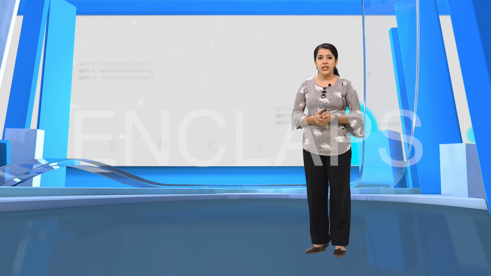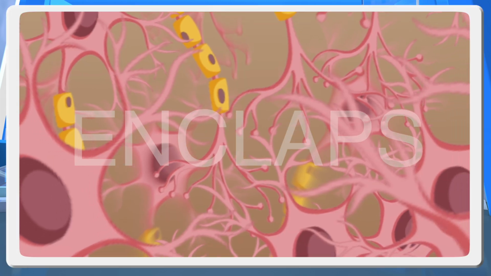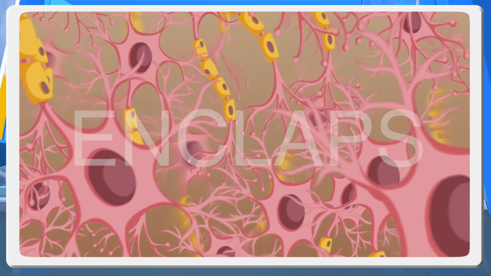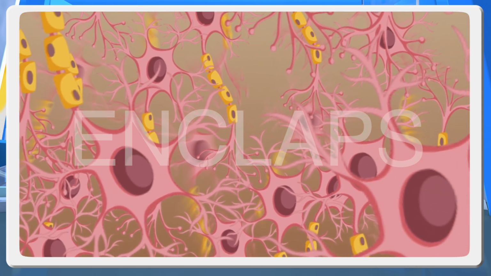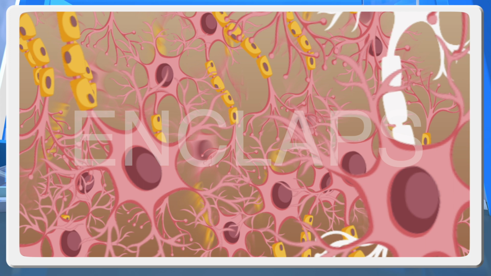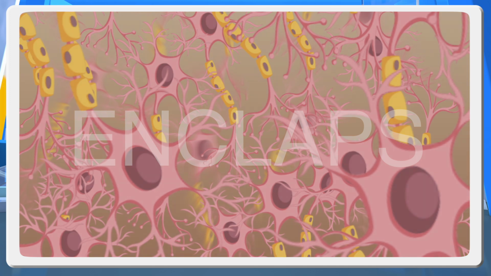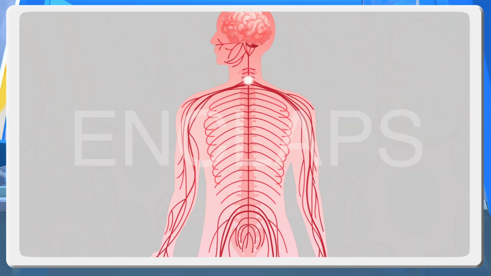What are the parts of a nervous system? You can see there is a network of nerves in our body. Through this, messages will be continuously flowing to and fro. Where do the messages reach? There is a center for coordination and control. Which is the center? It is the brain. A part of the brain extends to the spine and we call it as spinal cord. It also has a role in control and coordination.